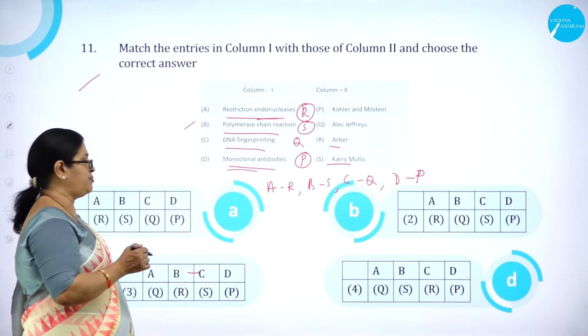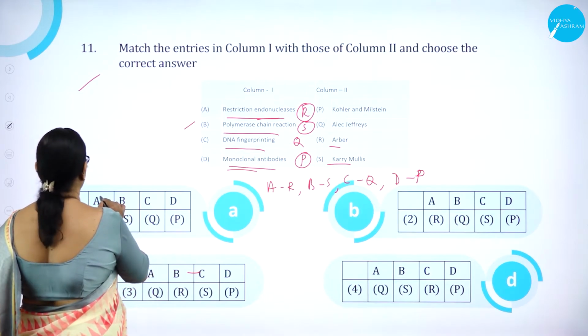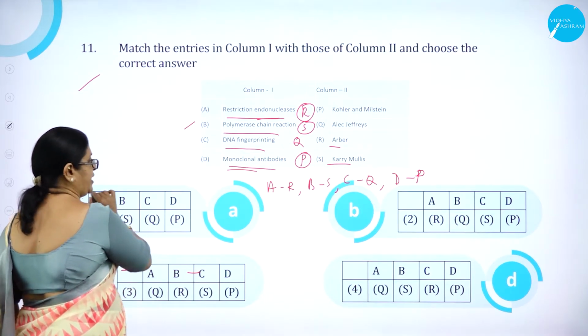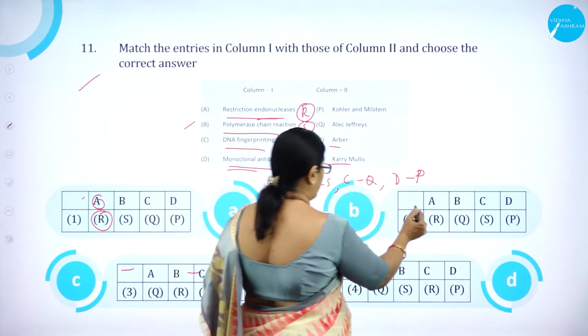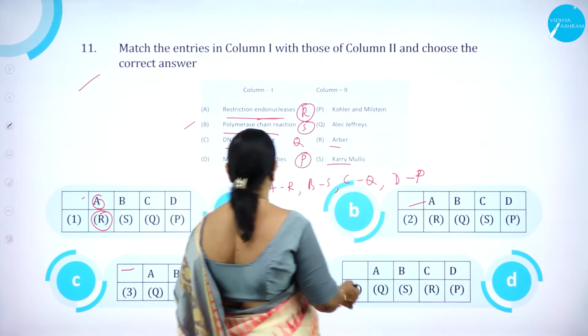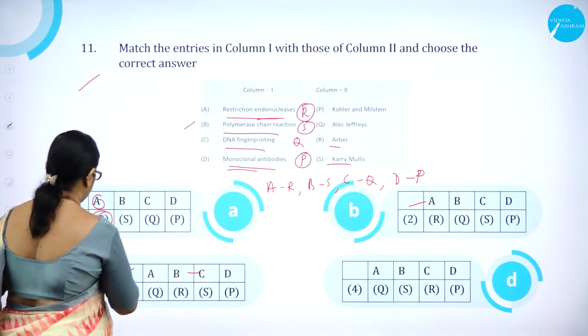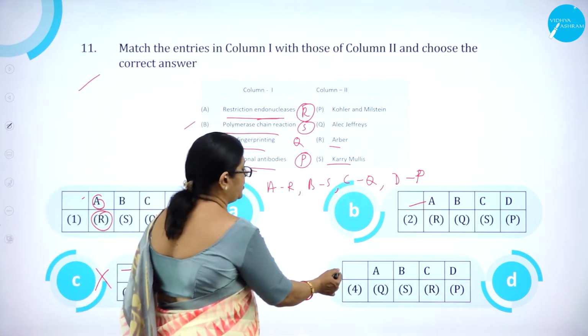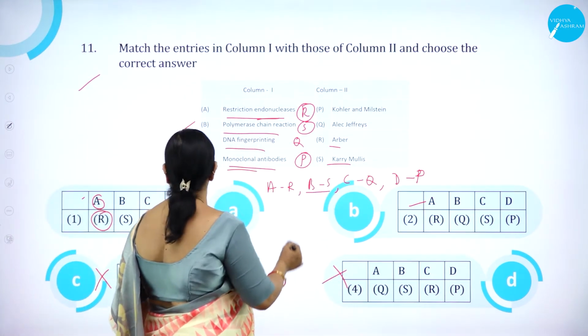Now let us see the options. Here A with R, here also A with R, okay. Here A with R, here also A with R, okay. Then here A with Q is wrong, here A with Q is wrong. So next should be B with S.